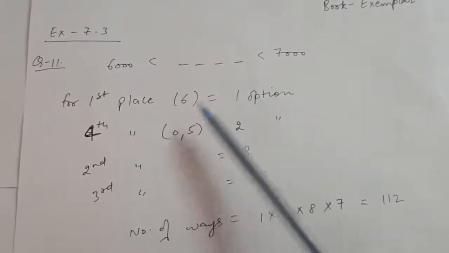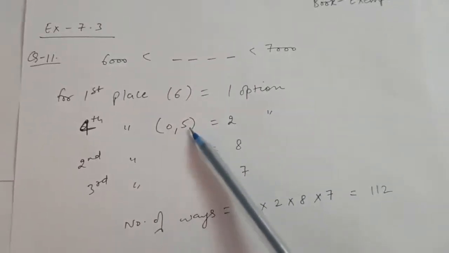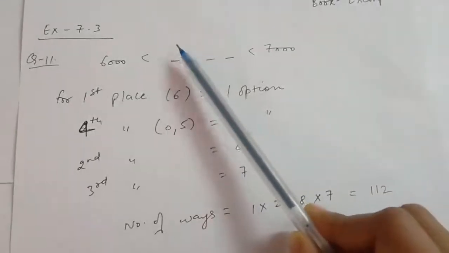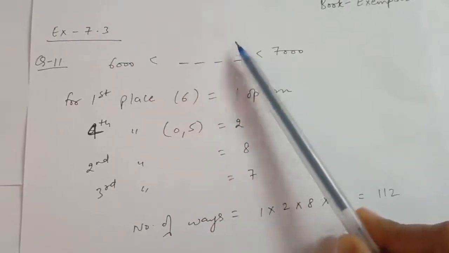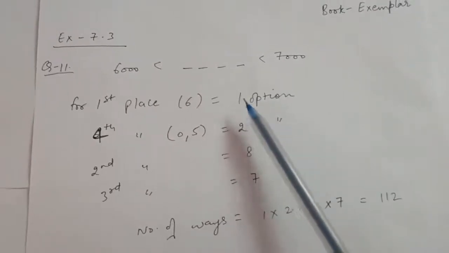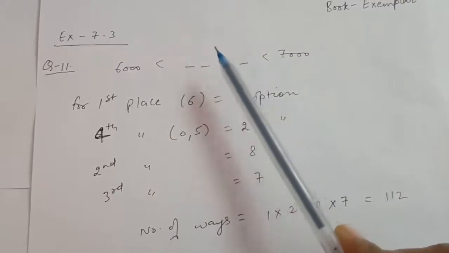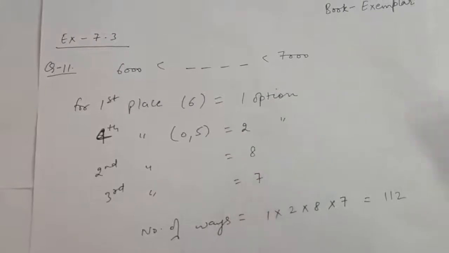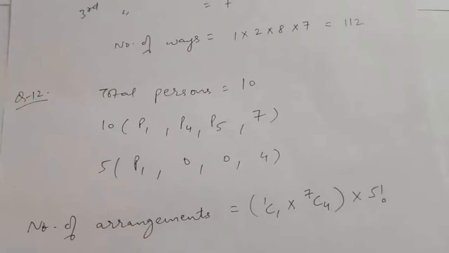For the fourth place we have two options, 0 and 5, because we want that the number is divisible by 5. So two options. Now two digits have been used, one at the first place and one at the fourth place. Because digits are not given to us, we are considering all the digits from 0 to 9. That is, out of 10 options, 2 digits have been used. So for this place now I have 8 options, and then for the third place 7 options. So the number of ways will be 1 into 2 into 8 into 7, that is 112.